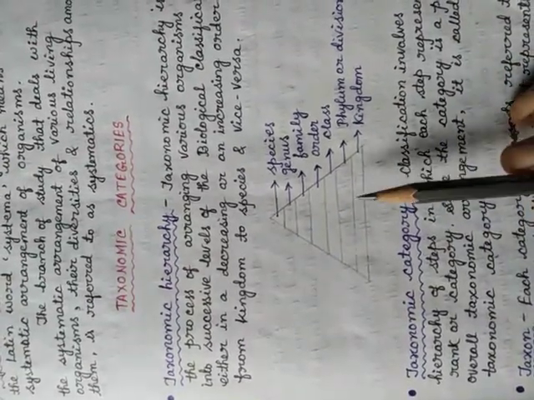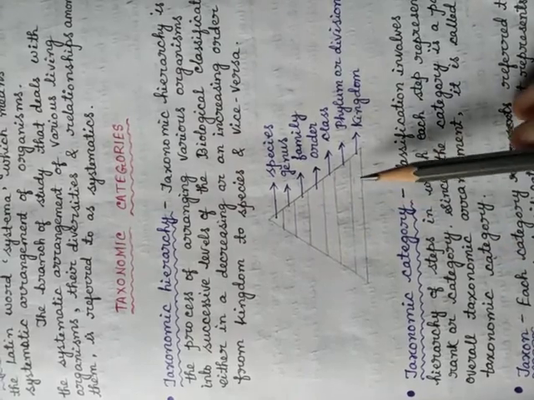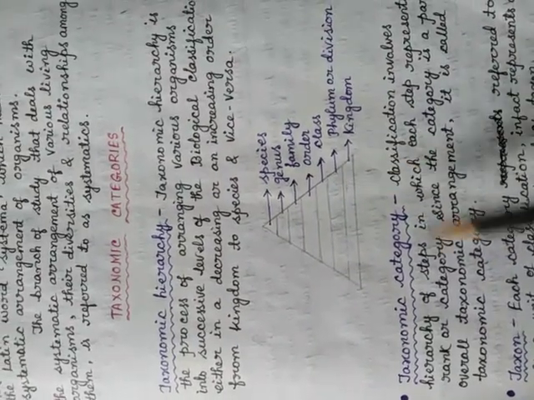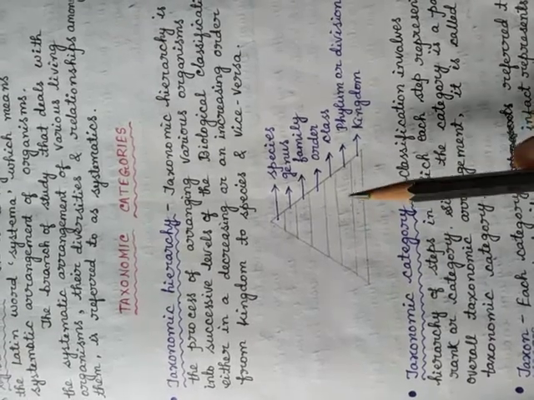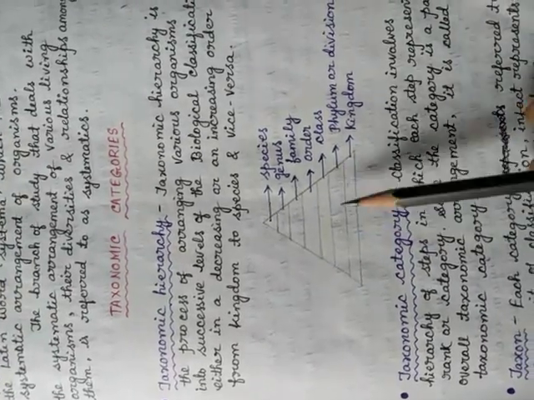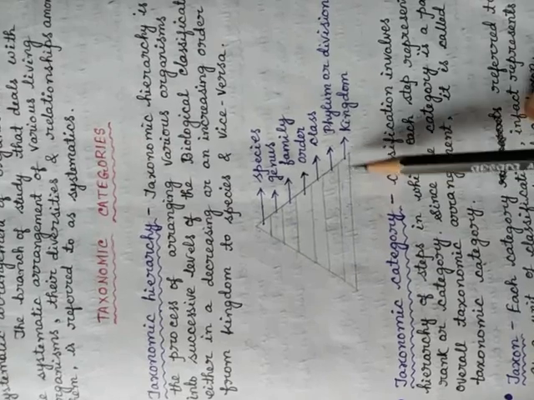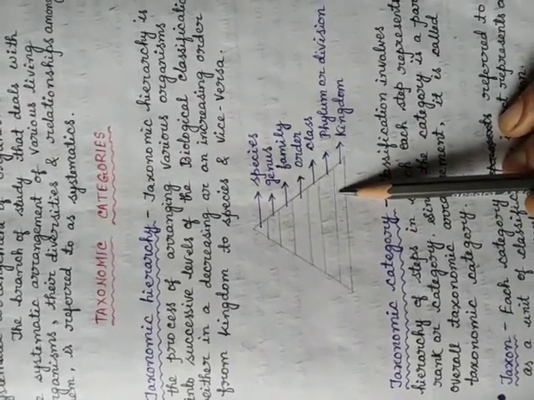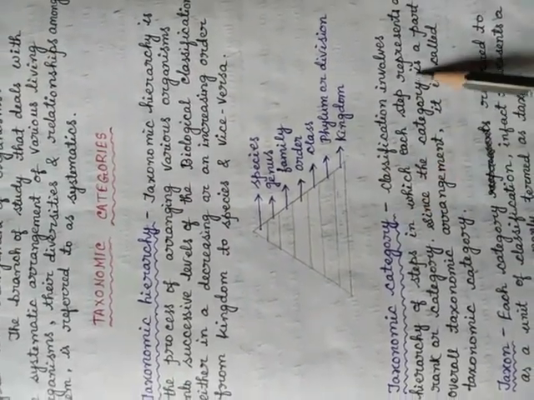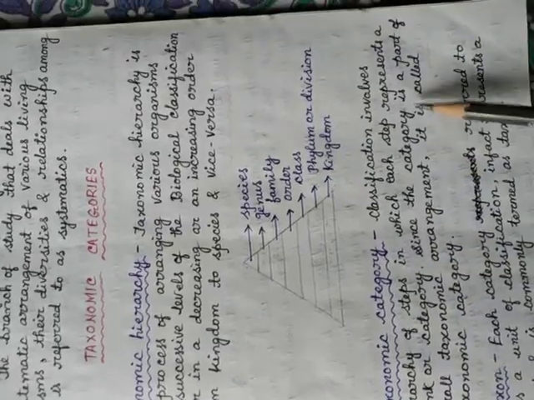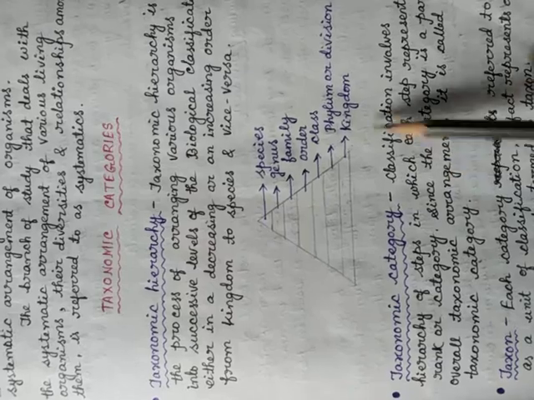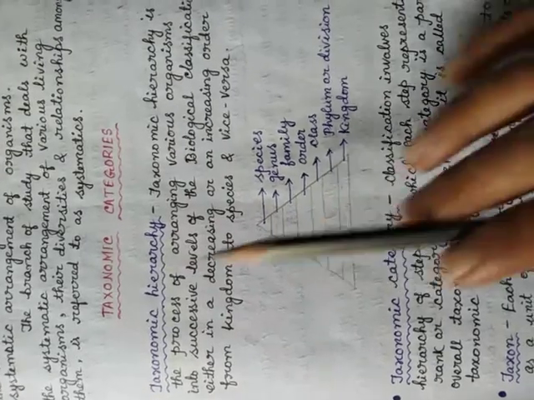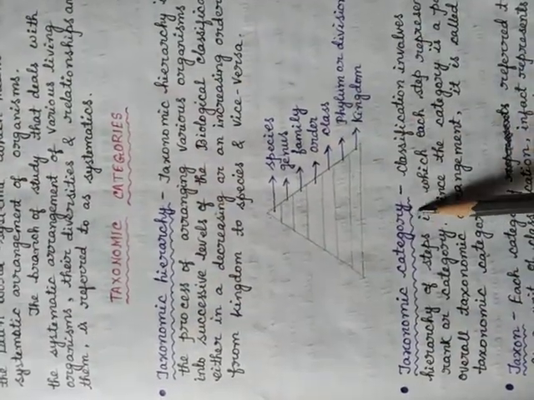It involves these hierarchical steps, and each step, like kingdom, phylum, represents a rank or category. And this category is a part of the overall taxonomic arrangement, and this is called taxonomic category. You have to learn both taxonomic hierarchy and taxonomic category.